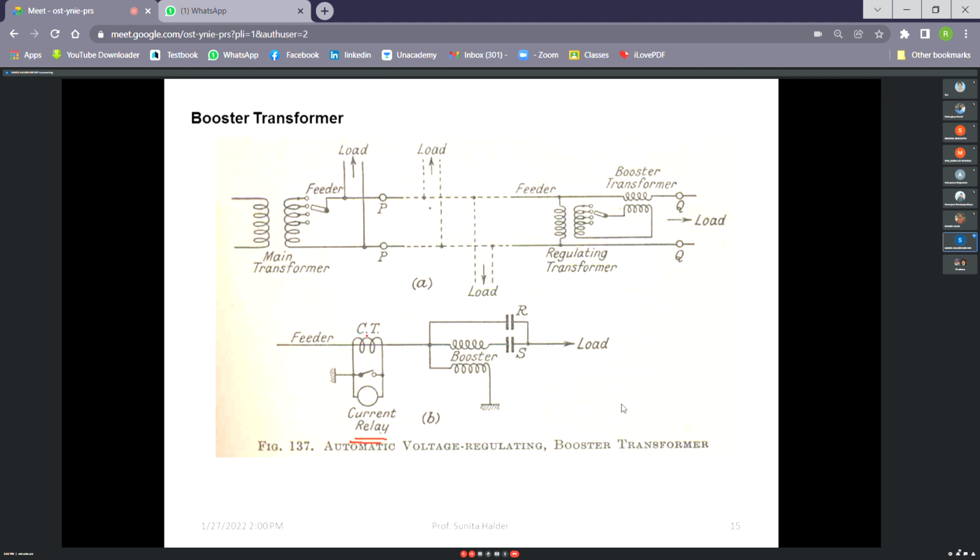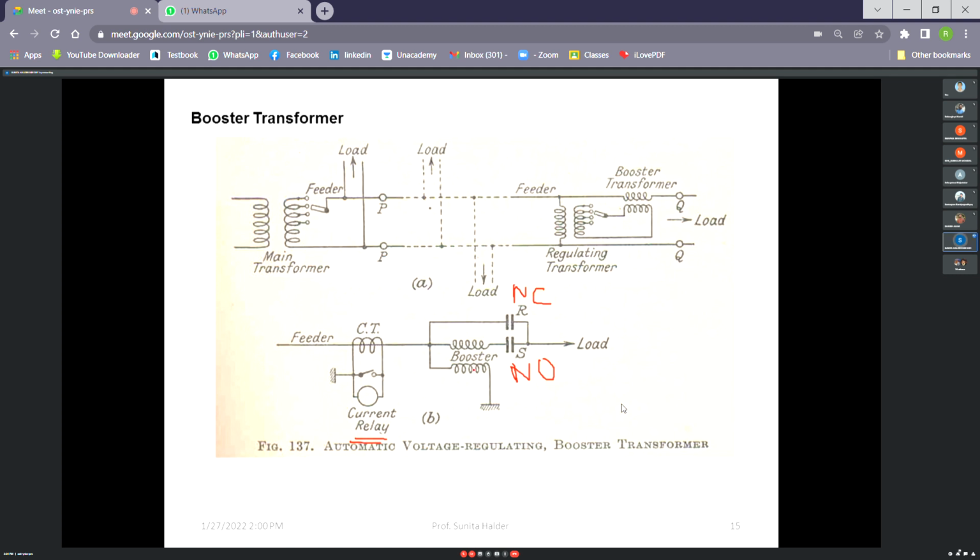Through CT, this relay always monitors the current. If current is high, then voltage drop will be more, and only then will the voltage compensation be required. Otherwise not. So when current is normal, voltage compensation is not required. Then this S switch should be open because compensation is not required, and the R switch will be closed so that this booster transformer will be bypassed.